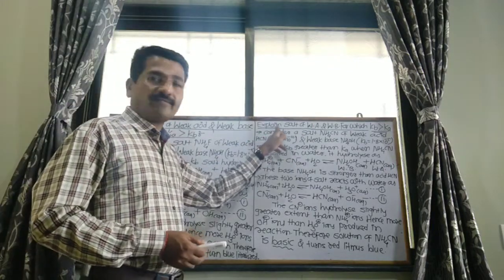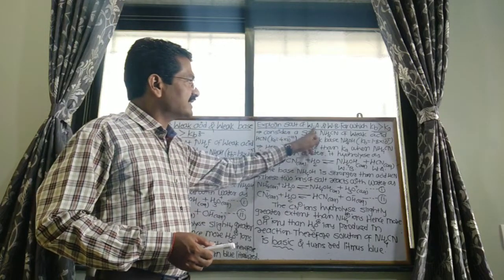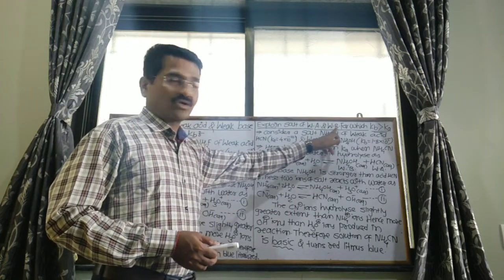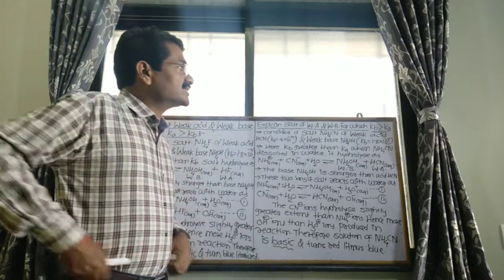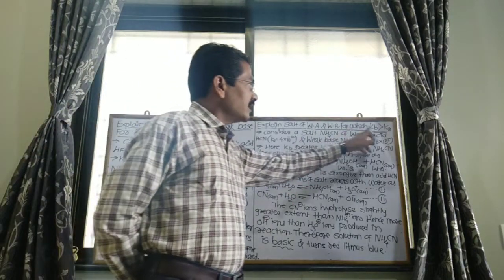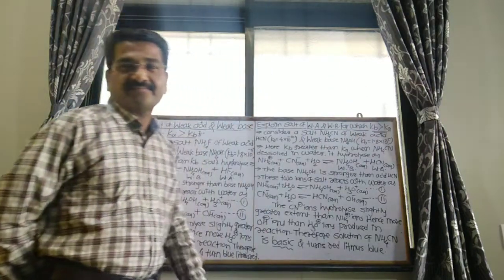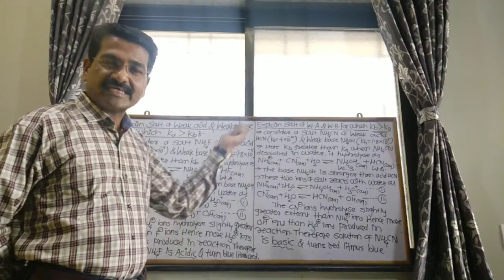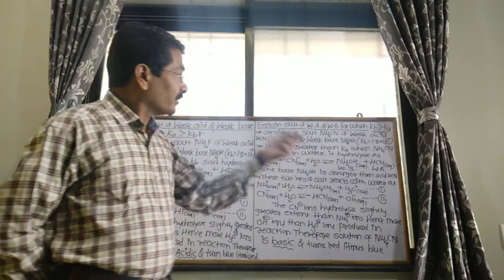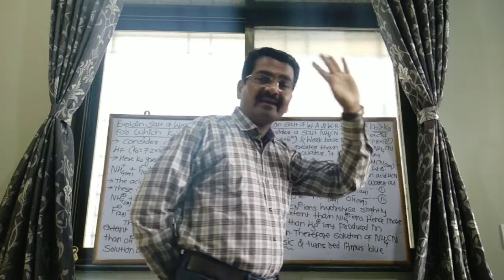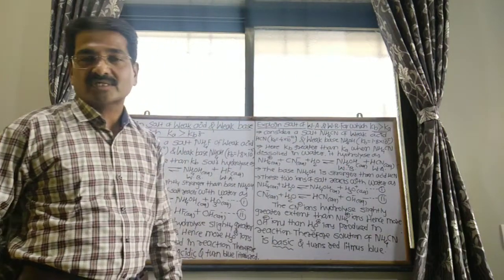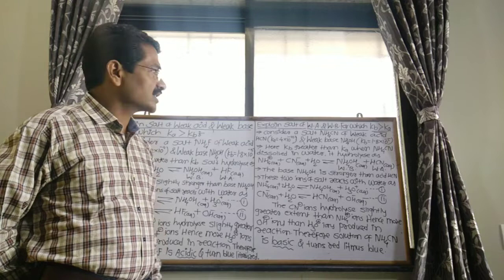Explain the salt of weak acid and weak base for which Kb is greater than Ka. The salt is the same, weak acid and weak base, but here Kb is greater than Ka. The dissociation constant of the base is greater than the dissociation constant of the acid.